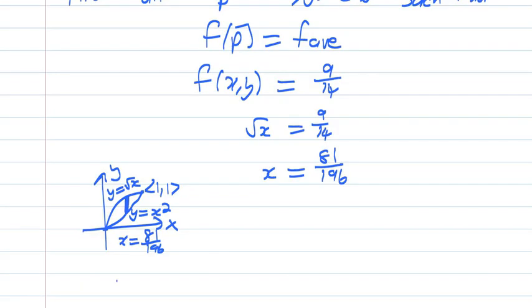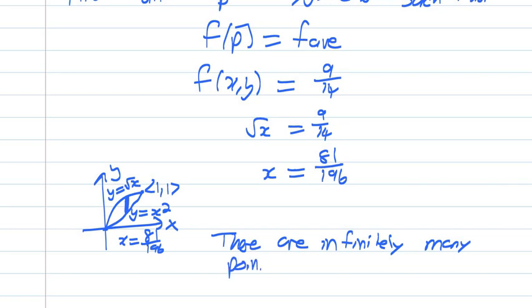So we can say that there are infinitely many points in D with this property, and they are